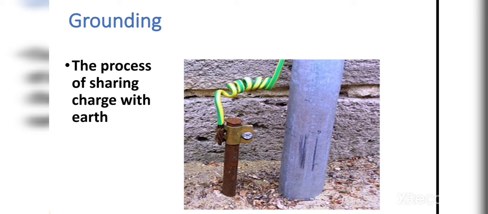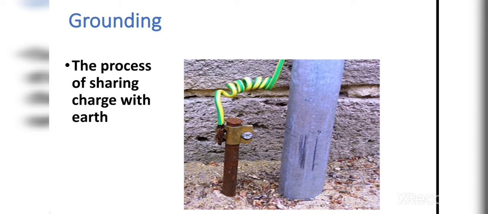First of all, we should know about grounding. What is grounding? Grounding is the process of sharing charge with the earth. If we take a conductor or metal which is already charged and contact it to the earth, then the whole charge of that body transfers to the earth. This process is known as earthing or grounding.